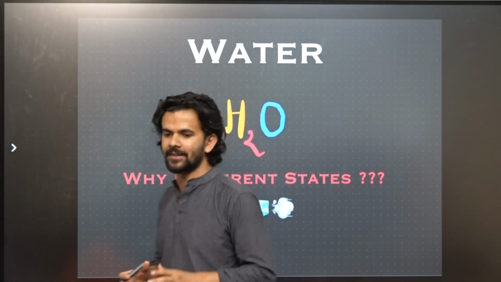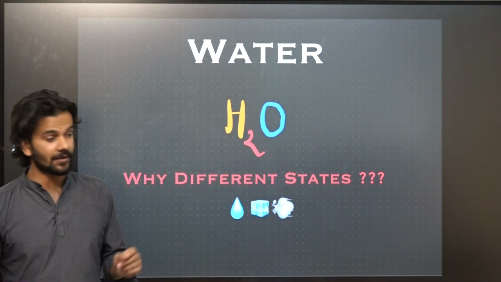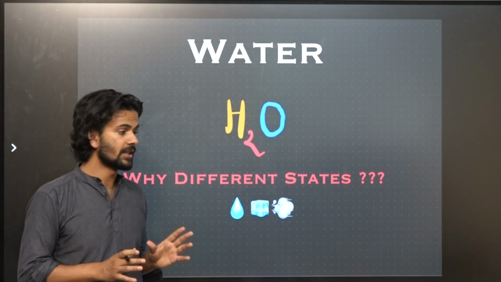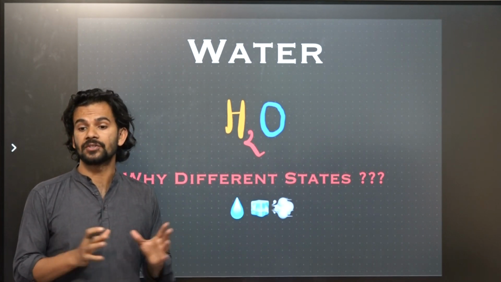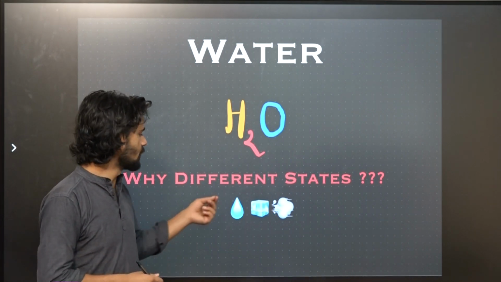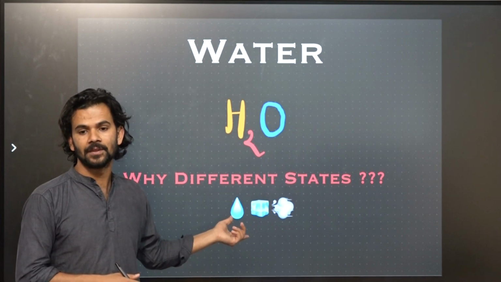How many states are there? 3 different states. On the surface of the earth, it is probably the only compound that is found in all 3 states. That is to say, you find water in liquid form where?